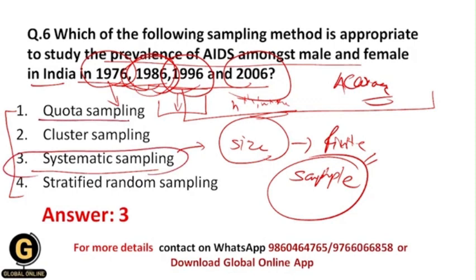Within quota sampling, the researcher actually uses a particular characteristic of people, and accordingly selects the people who have that characteristic. But over here the researcher doesn't know exactly who has AIDS and who has not. That's why this sampling technique won't be useful over here.